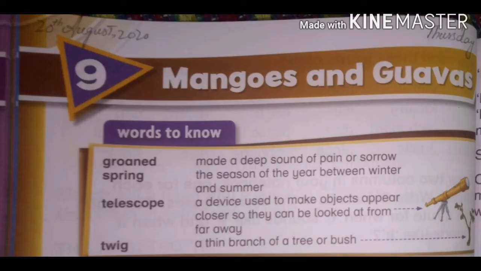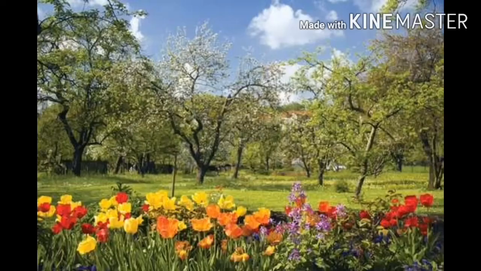Next word is spring. Spring: the season of the year between winter and summer. Spring is the name of a season when flowers bloom and trees begin to grow and reproduce. And this is the beautiful picture of the spring season.